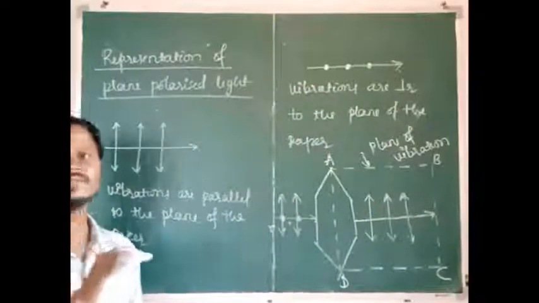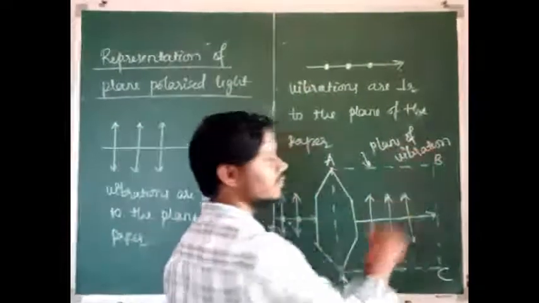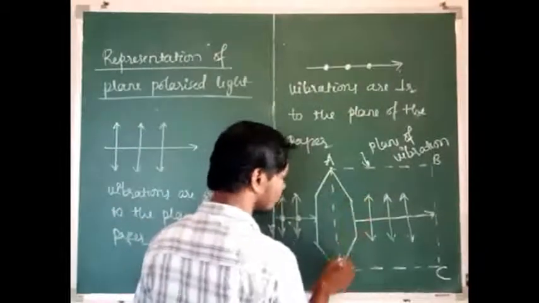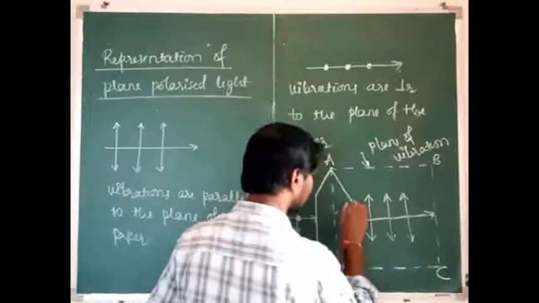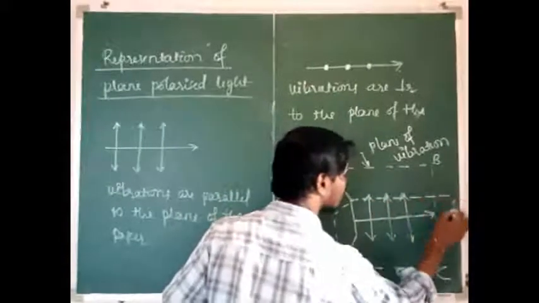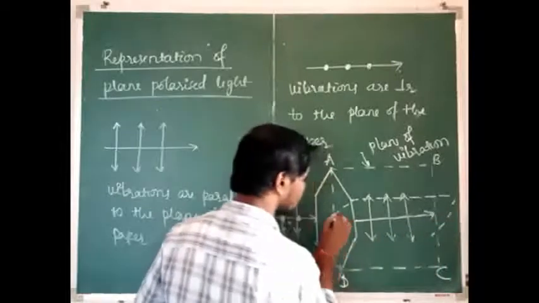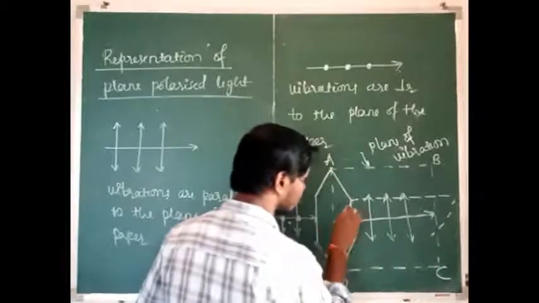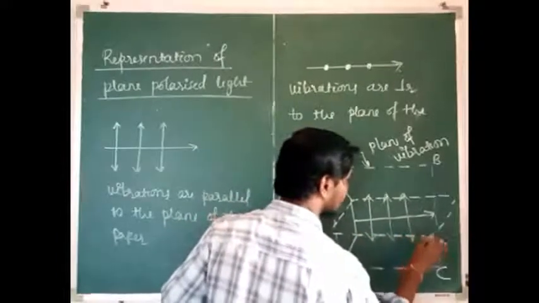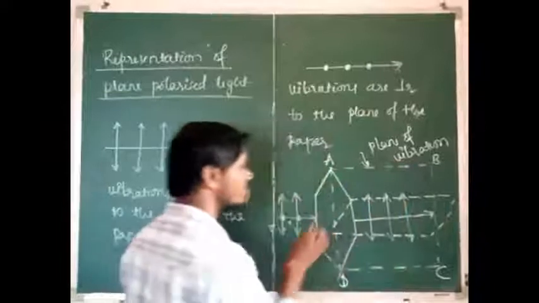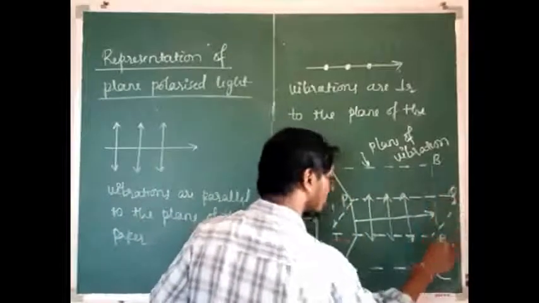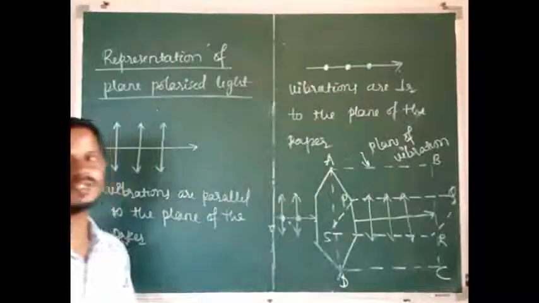Next, plane of polarization. It is the plane which is perpendicular to the plane of vibration. What is the plane of polarization? See here. It is the plane which is perpendicular to the plane of vibration. It is called plane of polarization. P, Q, R, S is perpendicular to the plane of vibration.